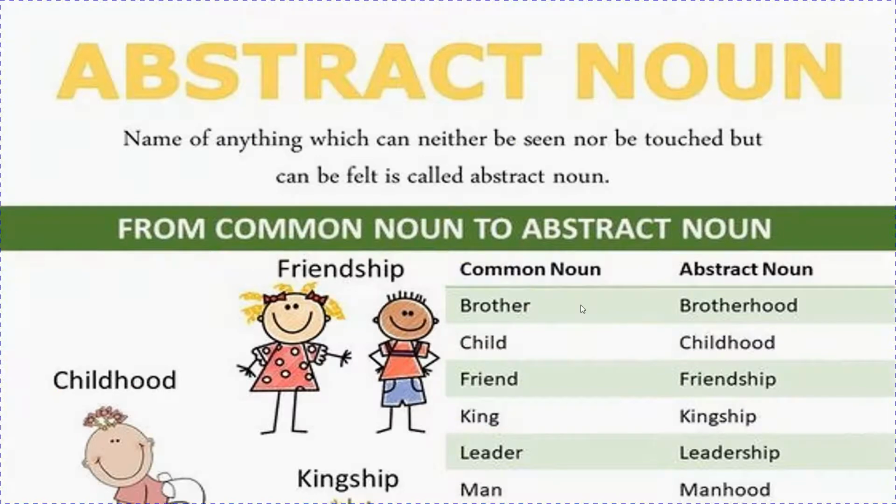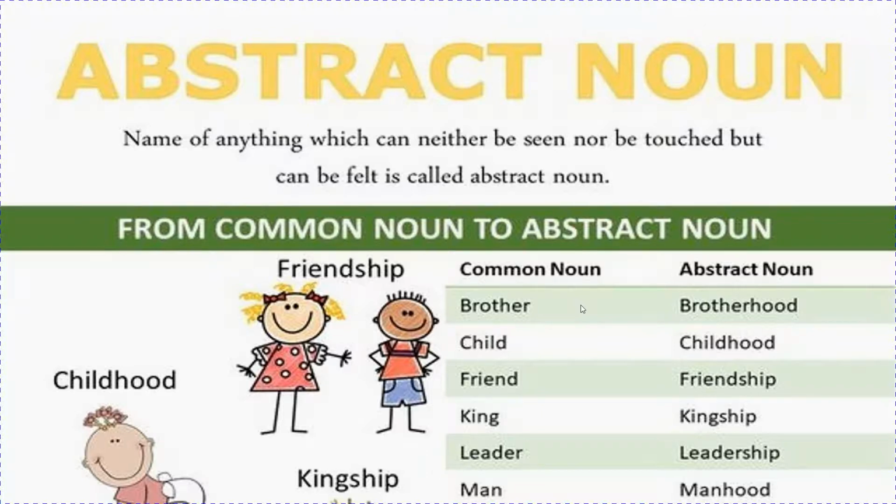Now, what is abstract noun? This is the last one, children. Name of anything which can neither be seen nor be touched but can be felt is called abstract noun. Children, we have learned proper noun, common noun, collective noun, and material noun. So those things, when we were talking about any man, animal, or thing, or a collection of anything, we could touch them. But what is abstract noun? We cannot see or touch them, but it can only be felt. They are known as abstract nouns.